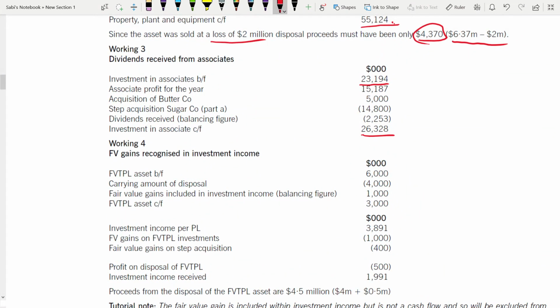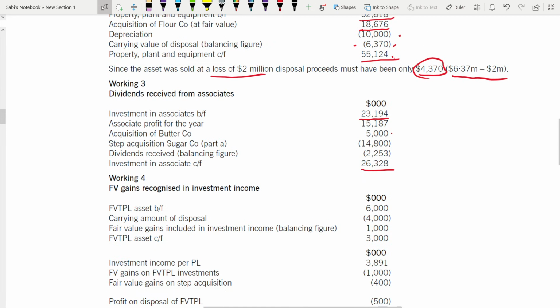After that, acquisition of Butter, how much you have acquired it for, 5 million. Butter is an associate only. Add it. Step acquisition, Sugar. Why do you have to deduct the step acquisition? Because when you acquired Sugar for the first time, 40% it was an associate.